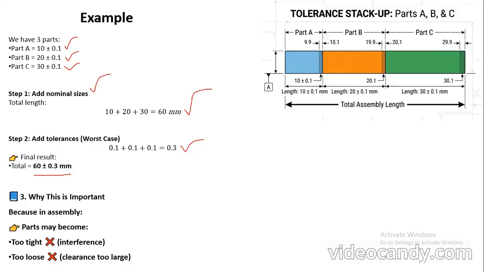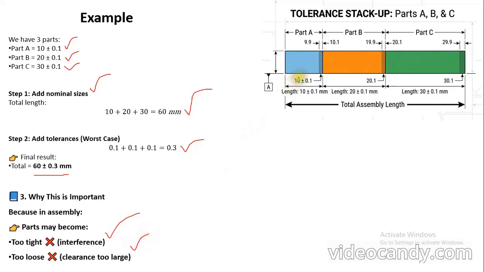Why do we use this? In this case we can predict, while assembling part A, part B and part C, whether our assembly will have too much tightness, which may cause an interference fit, or too much looseness, which may result in a clearance fit.